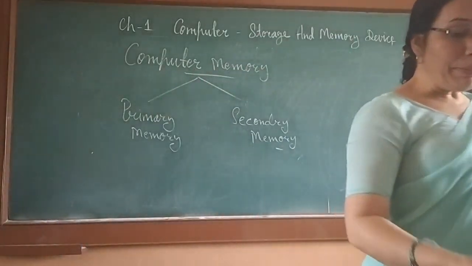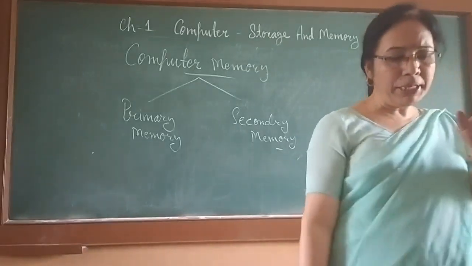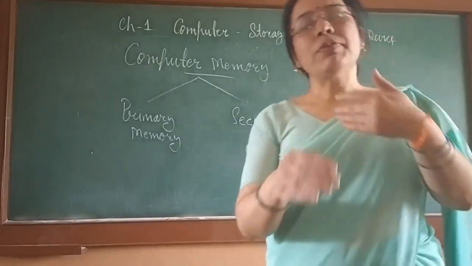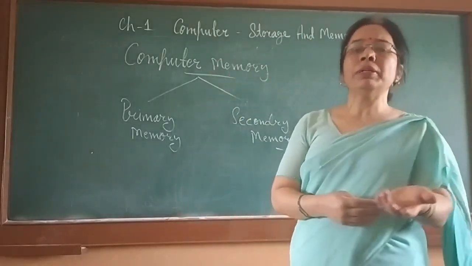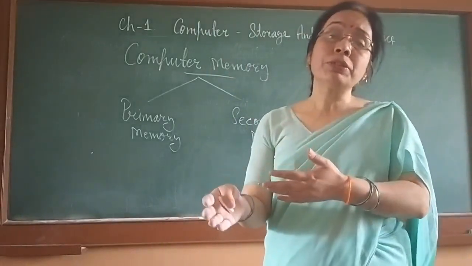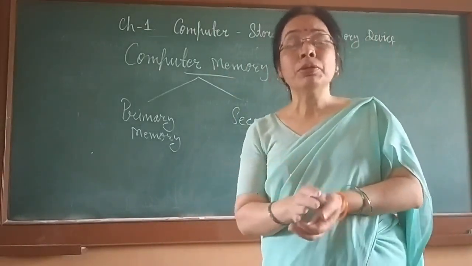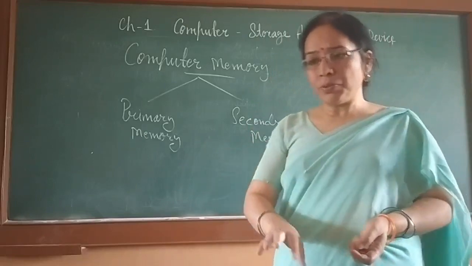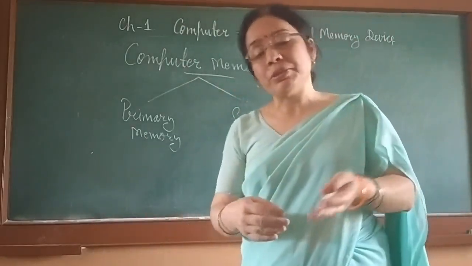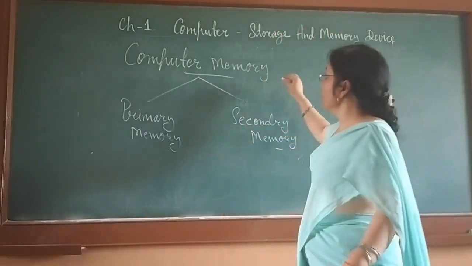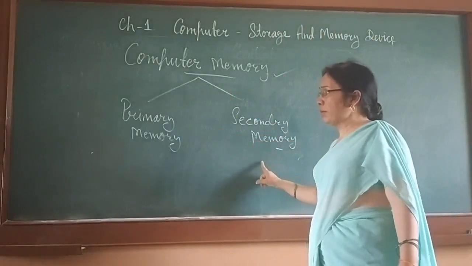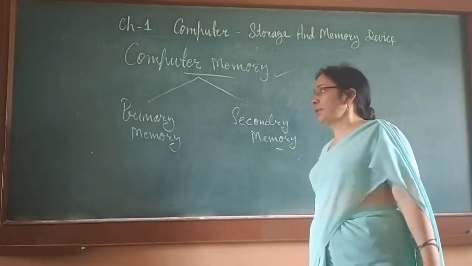Primary memory is called the main memory of computer. Whichever data we store, whichever instructions we give to the computer, and data after processing becomes information that also gets stored in computer. Wherever data, instructions or information are stored, that is called memory.